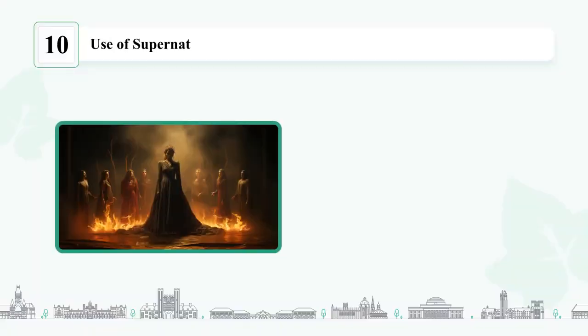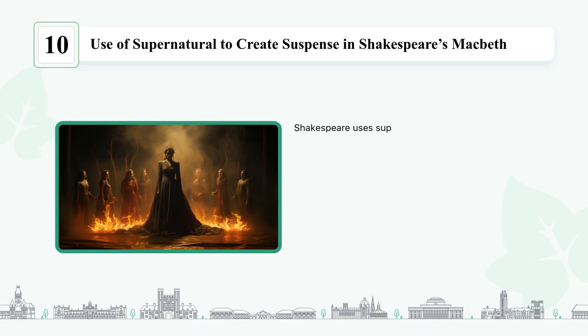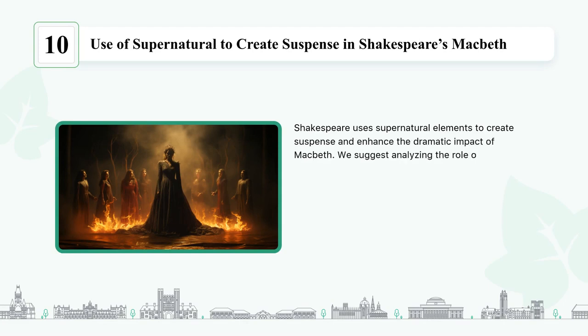Use of supernatural to create suspense in Shakespeare's Macbeth. Shakespeare uses supernatural elements to create suspense and enhance the dramatic impact of Macbeth. We suggest analyzing the role of the witches and their prophecies, the appearance of ghosts, and other supernatural occurrences throughout the play.